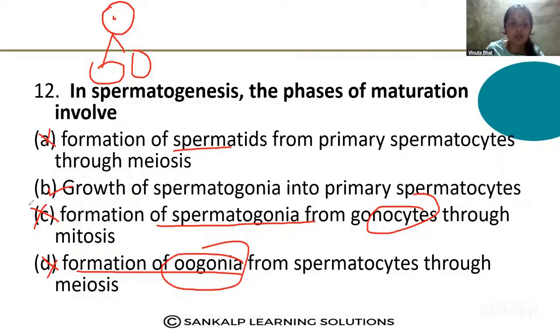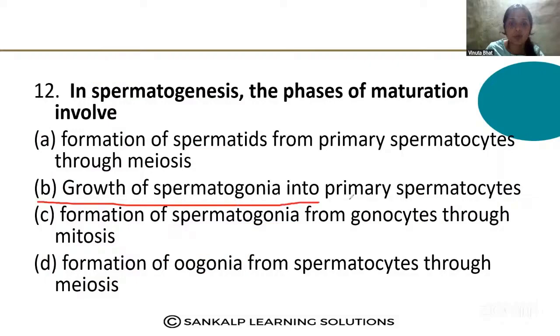The correct one is option B, growth of spermatogonia into primary spermatocyte. That is the correct answer.